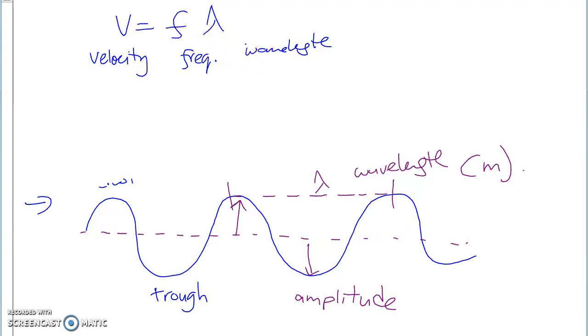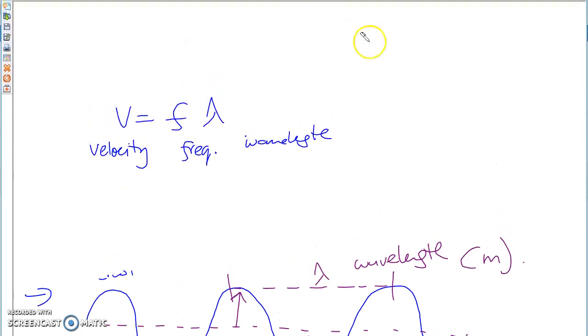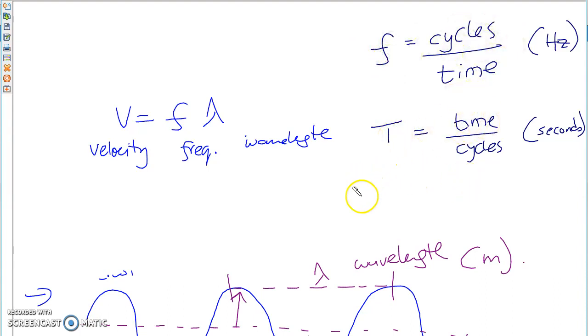Can I erase this bottom part? Okay. So now the formulas for frequency are F equals cycles divided by time, and frequency is measured in hertz. Period, the symbol for period is T, which is time divided by cycles, and this is measured in seconds. So one of the formulas is cycles divided by time, time divided by cycles. Of course, another formula is F equals 1 over T, and T equals 1 over F. Okay?